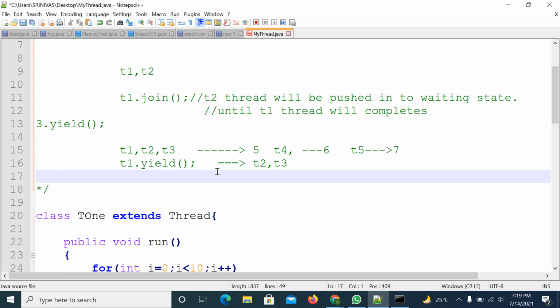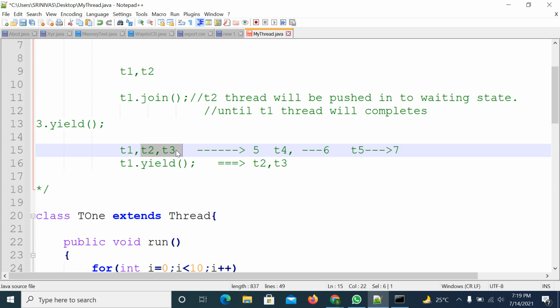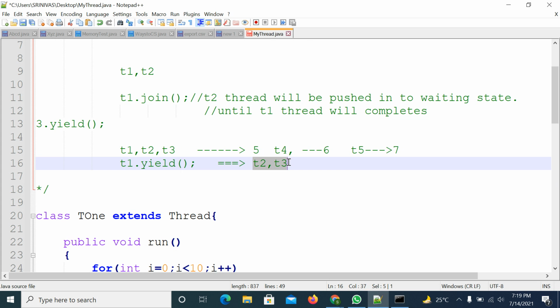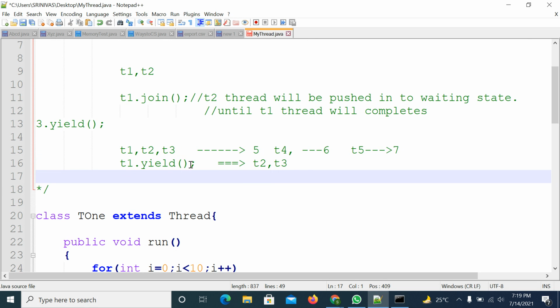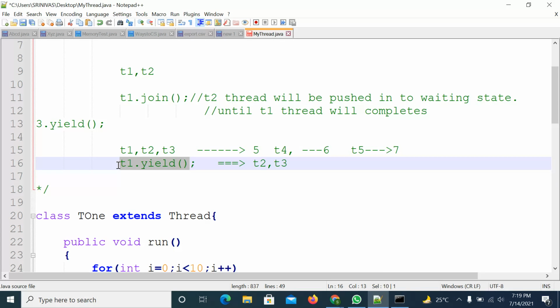So it will pick the threads which are having 5 priority. In this case, T2 and T3 both are having 5 priority. So it will pick these two threads and try to give the chance to them. Which will get the chance first will be based on the thread scheduler. But in this case, it is stopping the T1 thread execution and giving the chance to other threads.